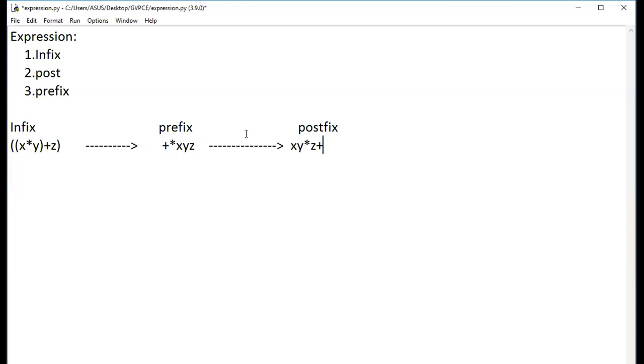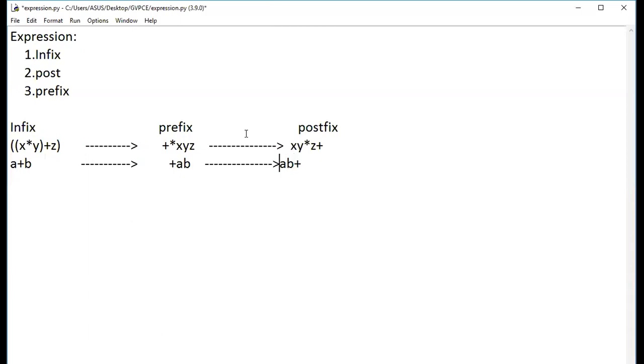Got it? So if at all AB is given, very simple guys. Let me give one or two examples. It will be clear if I give AB. What is the equivalent expression? Here, for AB prefix, it is a very basic one. Just try to answer: for AB, what will I get? Good. You'll be getting plus AB, isn't it? For postfix, good. You'll be getting AB plus like this.